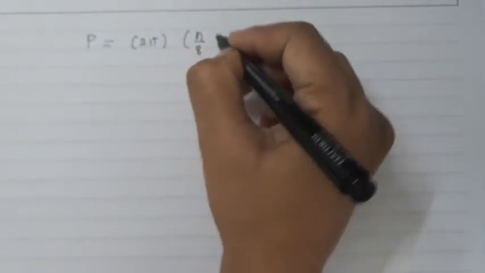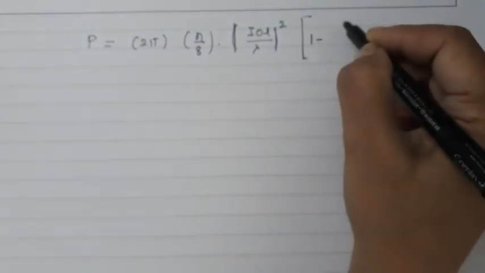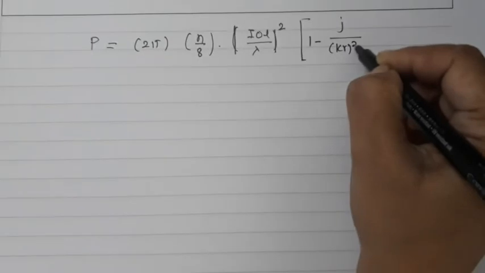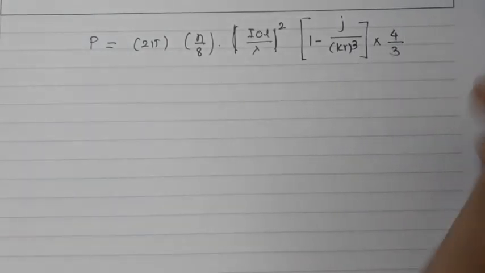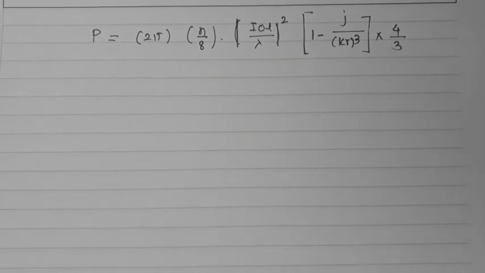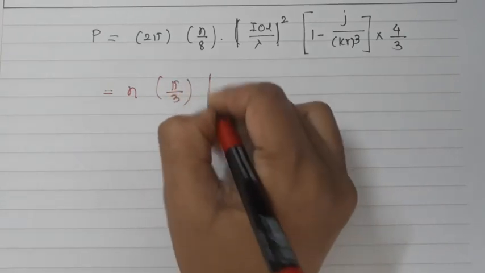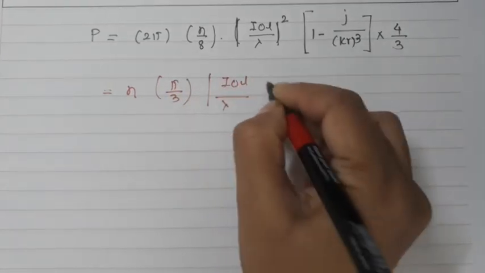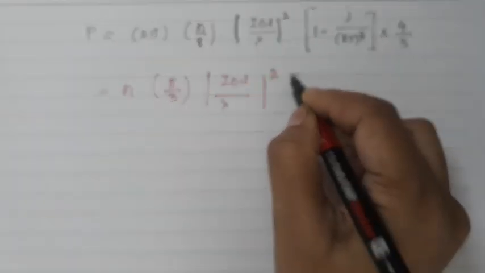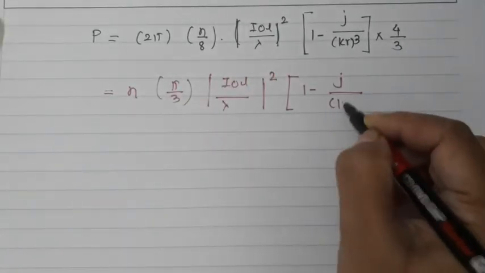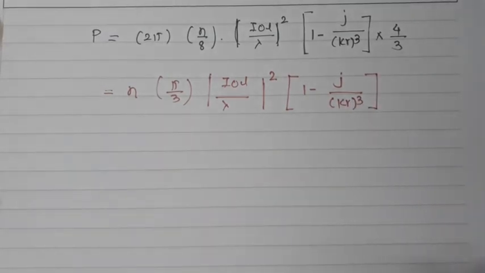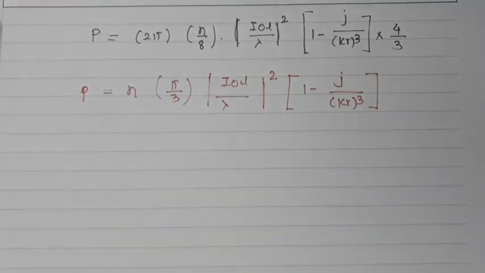So P is equal to 2 pi neta by 8, mod of (I0L by lambda) square, (1 minus j by kr cube) into 4 by 3. So I have written whatever I have concluded from the previous steps. So neta pi by 3, (I0L divided by lambda) square, and this is (1 minus j by kr cube). So this is nothing but how we have found out this particular power.